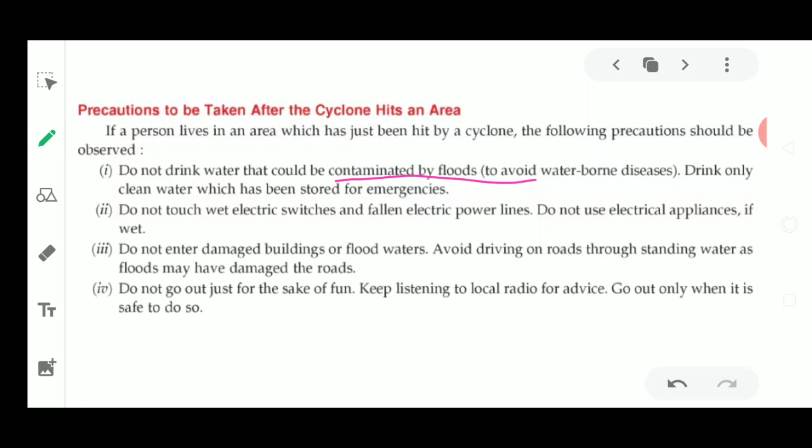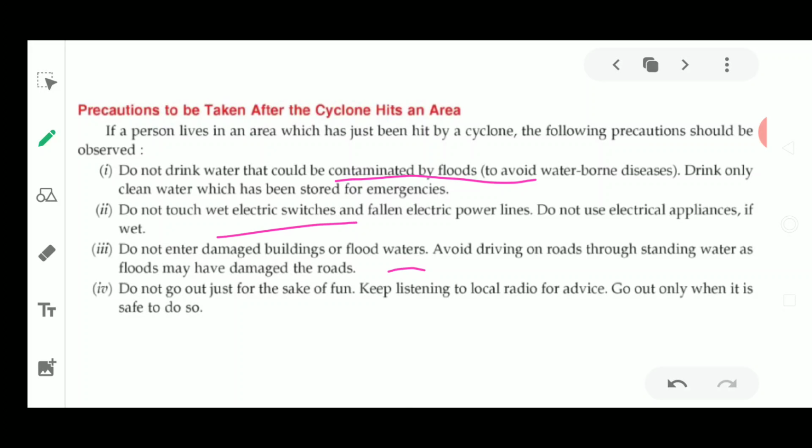Next, you should not touch wet electric switches with wet hands, or fallen electric power lines, because they could contain current. If high voltage is there, you could die of electric shock. So you should not touch these electrical objects. Next, do not enter damaged buildings or flooded water. Avoid driving on roads, because standing water may cause floods and could damage the roads. You should not drive a car or any other vehicle, because the standing water on the roads could have damaged them badly.